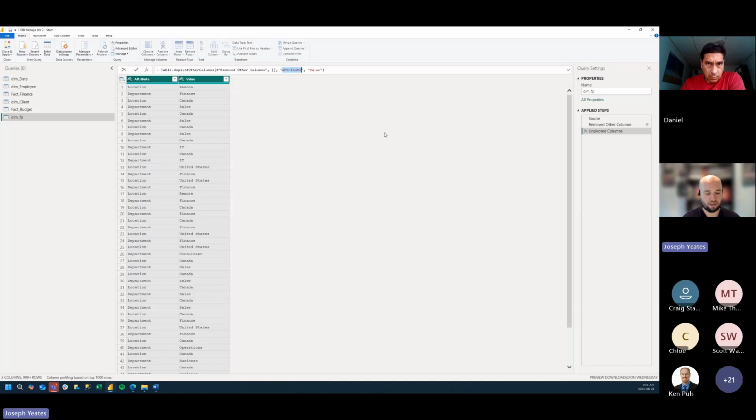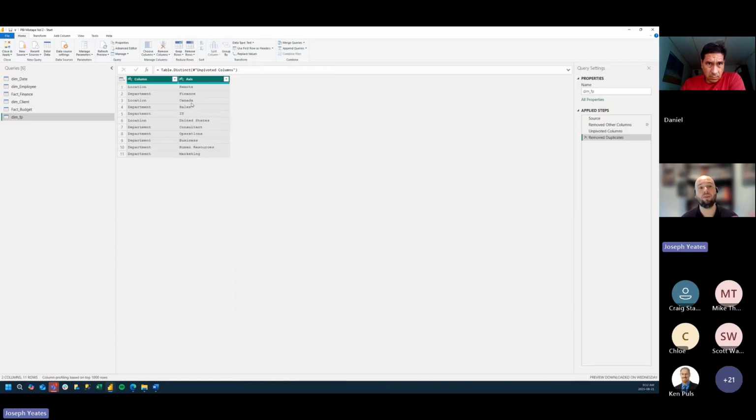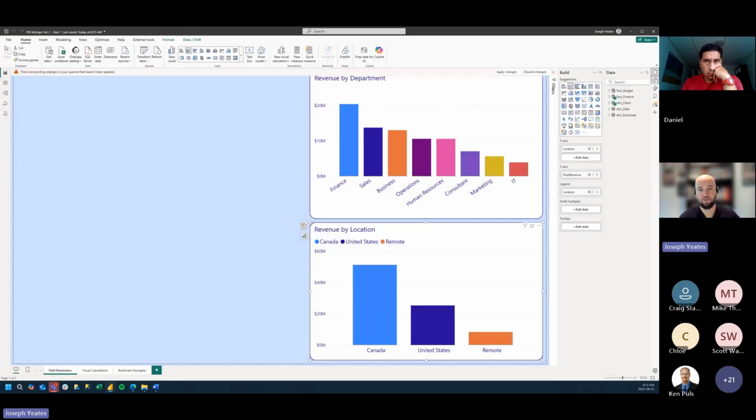So I'm going to rename these things so it's a little bit more clear. Let's rename attribute to column and value to axis. And at this point, I can remove duplicates. And now we have a small table, which I'll just sort here. We see that we have 8 values of department, which is the 8 departments in our organization where employees can reside. And we have 3 locations where our clients can reside: Canada, United States, or a remote client. So now I have this set up using Power Query. I can close and apply this to our data model.